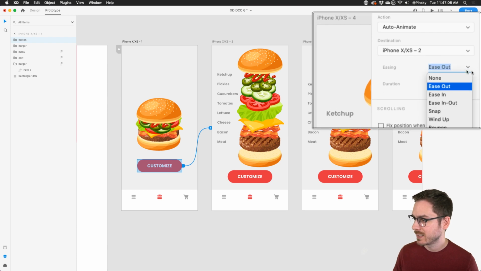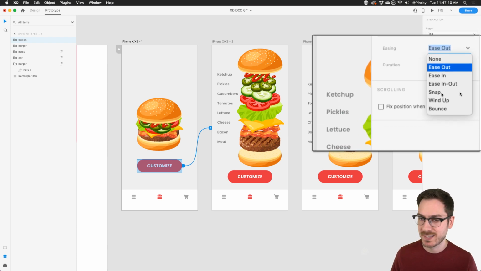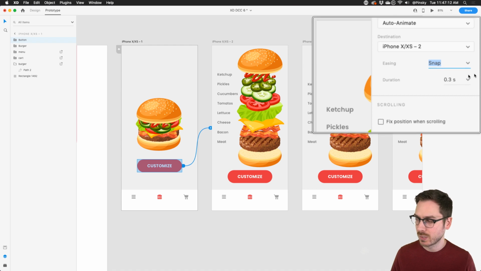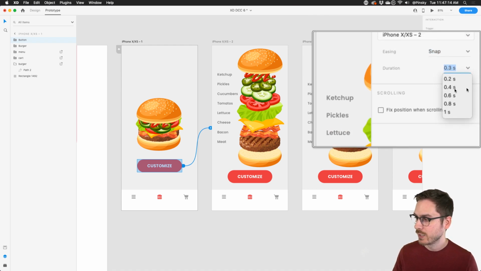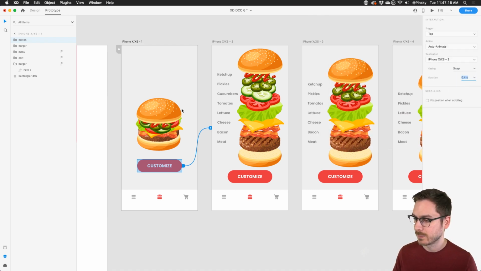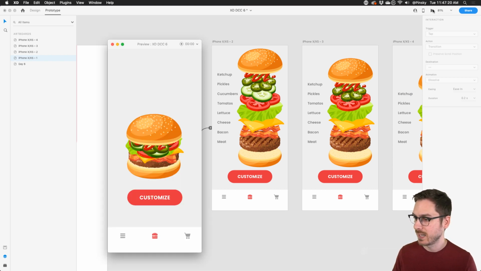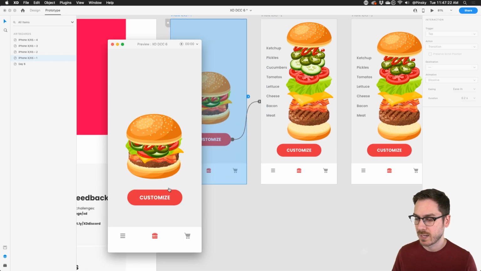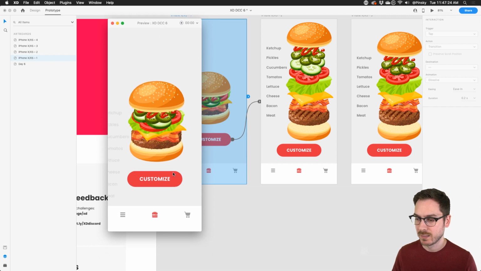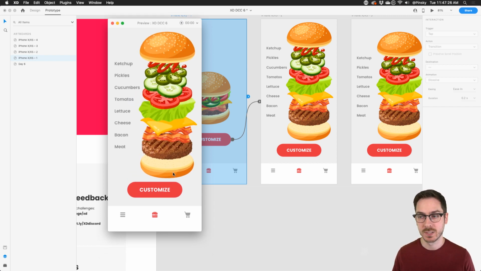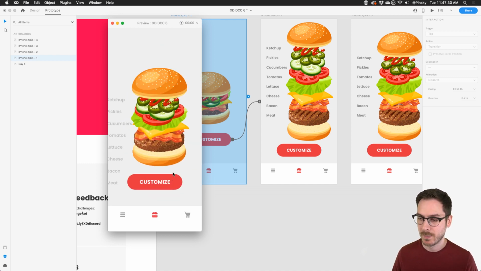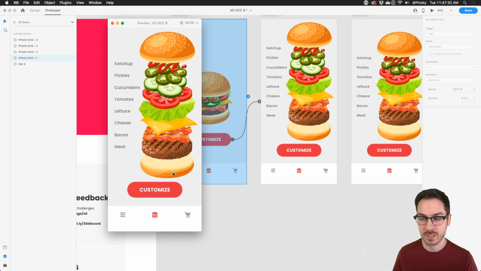And I might want, let's actually go for a snap today. Usually I do ease in and out, but we're gonna go for a snap and we'll have a quick duration of 0.4 seconds. And let's see this in action. So I'm gonna select the first artboard, press play. Here we go. And I'm gonna press the customize button. And the burger is simply going to explode, revealing all those ingredients. Let's do that one more time. Bam. Super cool. Also those text layers, they just came in really nicely.